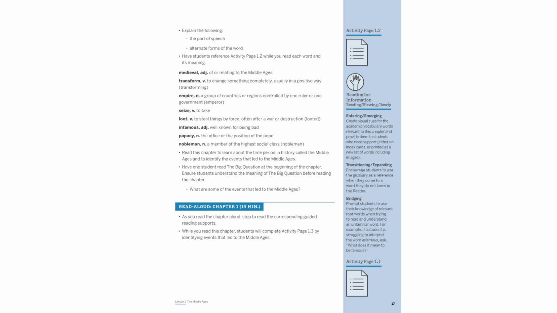Medieval is an adjective relating to this era. Transform is a verb meaning to change something completely. Empire refers to a group of regions under one ruler. Seize means to take, while loot involves stealing by force. Infamous describes being well known for negative reasons. Papacy is the Pope's office, and nobleman denotes a high social class member.